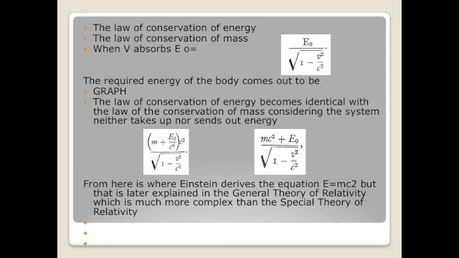The law of conservation of energy becomes identical with the law of the conservation of mass, considering the system neither takes up nor sends out energy. From here is where Einstein derives the equation E equals mc squared, but that is later explained in the general theory of relativity, which is much more complex than the special theory of relativity.